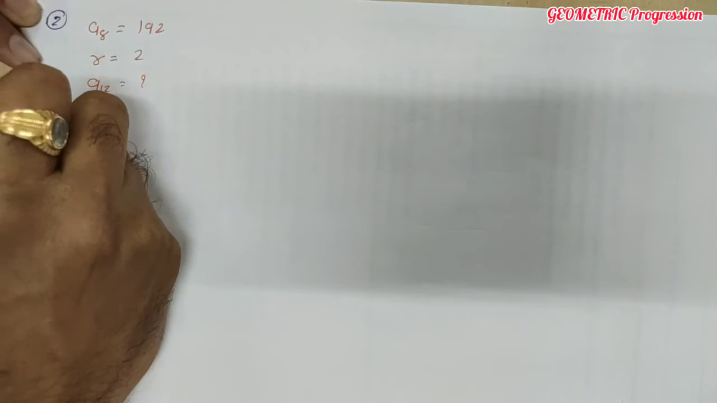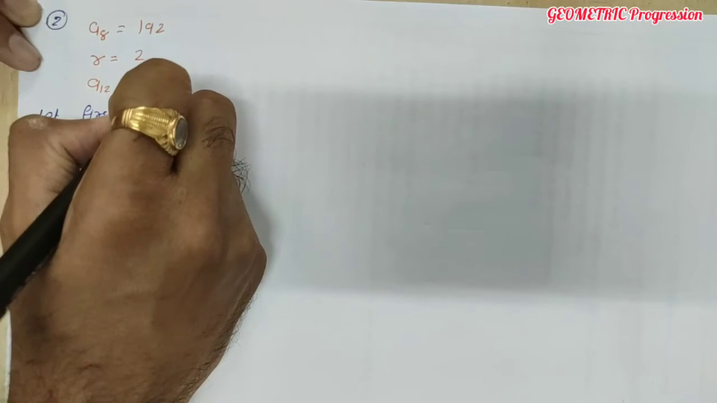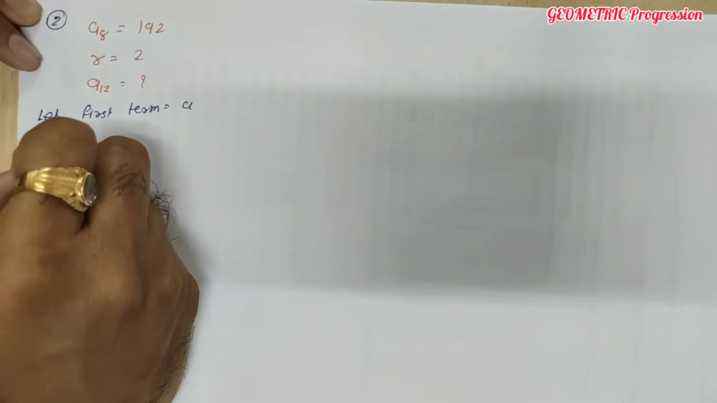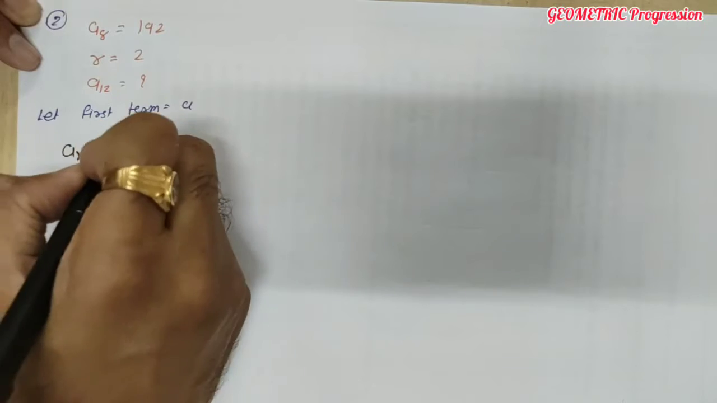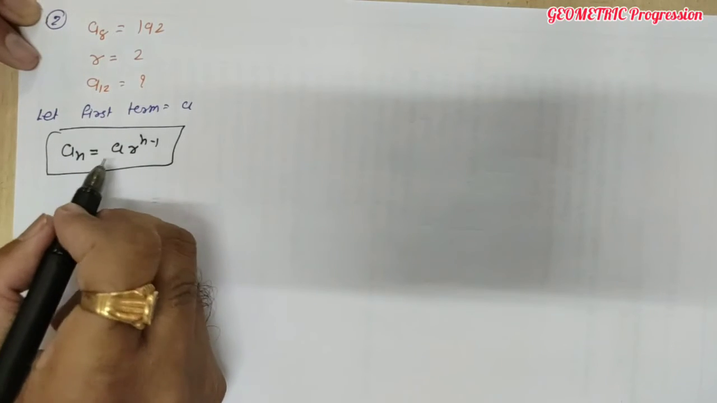So first term is not given. So let's assume, let first term of a GP is A. Formula हम A use कर रहे हैं. So now what is the general formula? Nth term is An, this is equal to A R raised to n minus 1. This is our formula to find the nth term.